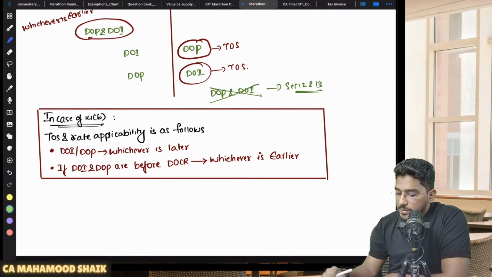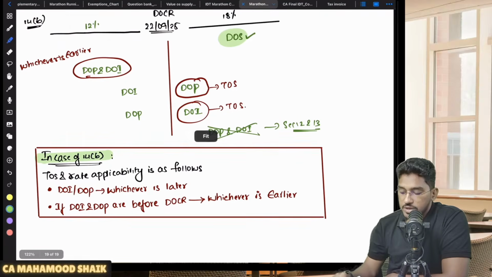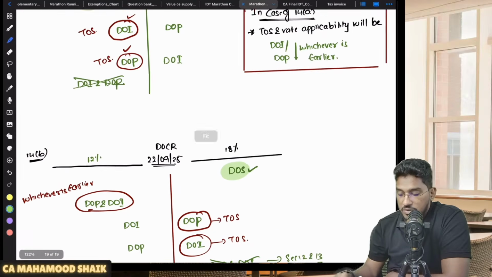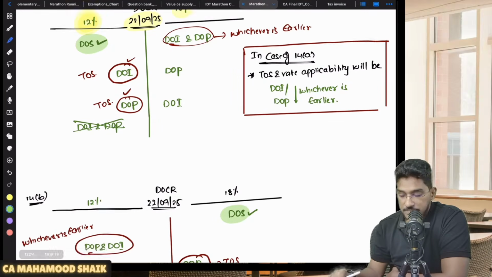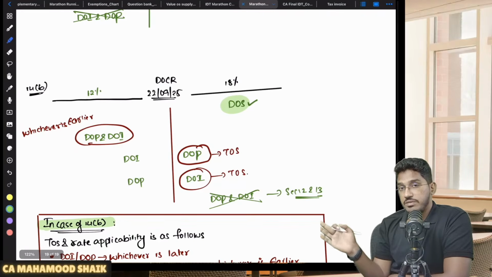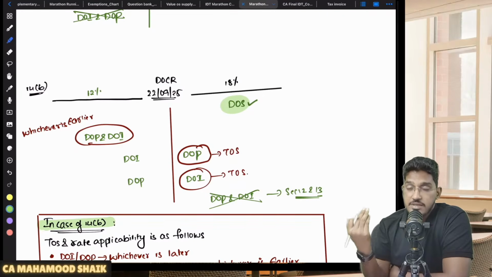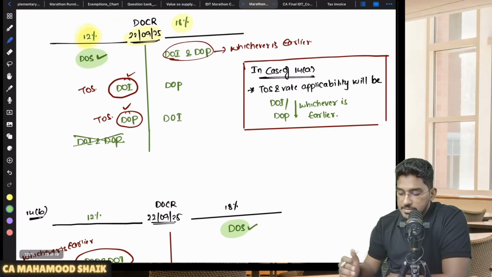Then how to determine the time of supply? That is covered under 14 subsection B. Okay, so 14 clause A is talking about the case where the date of supply has taken place before the change in rate of tax: how to determine time of supply and what will be the rate applicable. Then 14 subsection B: if supply is happening after the change in rate of tax, what will be the time of supply and what will be the rate? First I will talk about 14 subsection A.